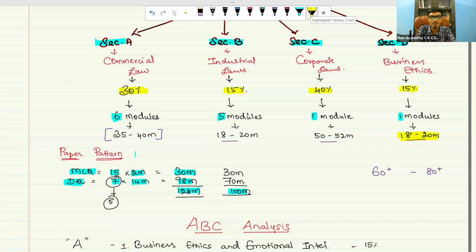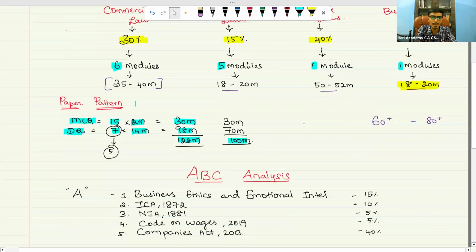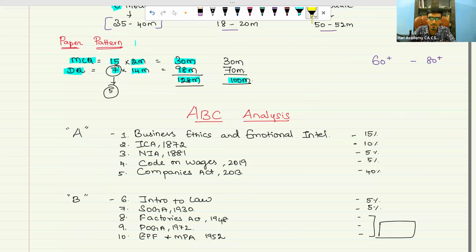When we come to our ABC analysis, our first target is to complete emotional intelligence. To secure those 18 to 20 marks, we will study line by line, topic by topic. Each and every line needs to have a proper meaning, proper nuances, what they are trying to say. Each and everything you should learn.